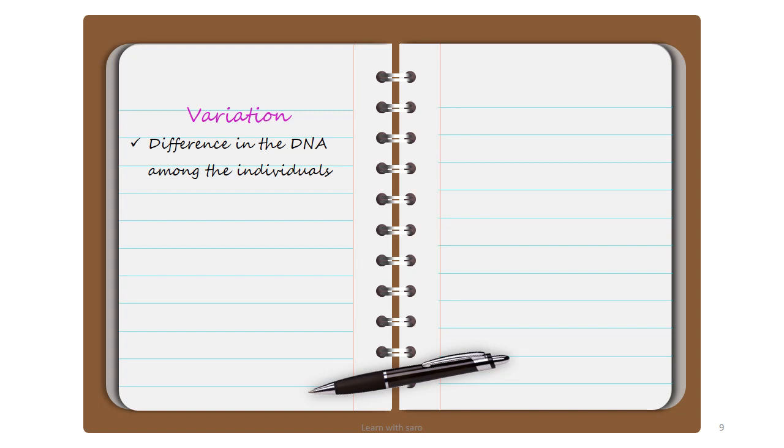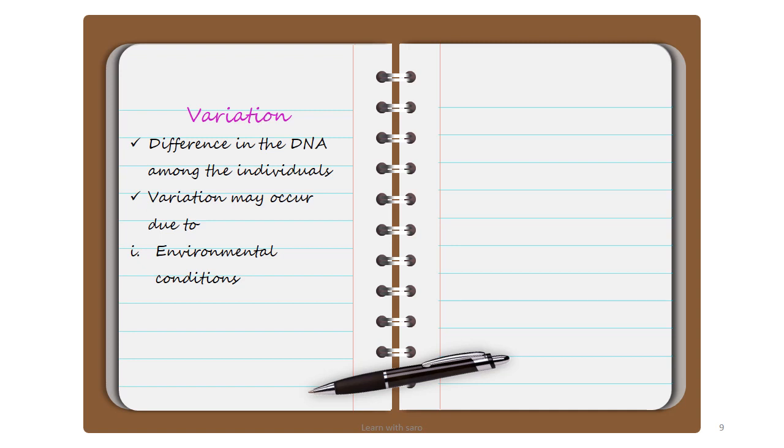So take for example you and your father. Are you 100% identical to your father? No, there is a DNA difference between you and your father. So how does this DNA difference occur in an individual? We'll see. Variation may occur due to environmental conditions.